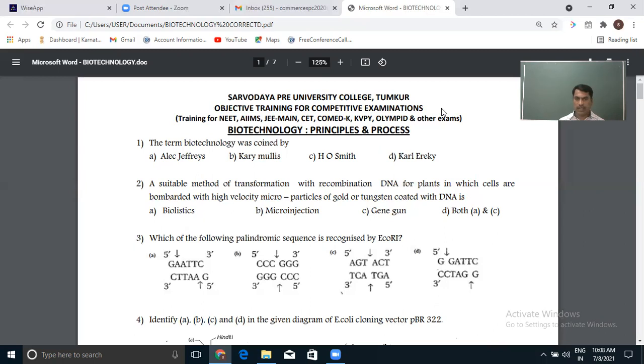Now let us analyze the question. Which of the following palindromic sequences is recognized by EcoRI? We have many restriction endonucleases, and they have been named according to a principle of naming, explained in the naming of restriction enzymes.